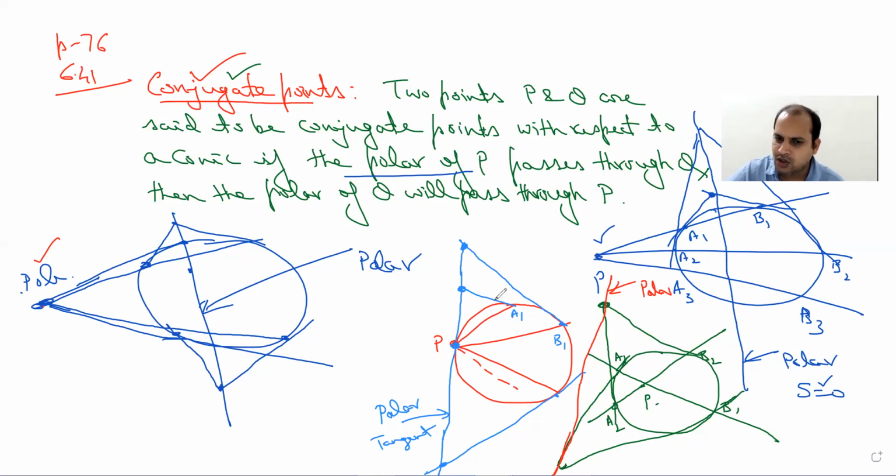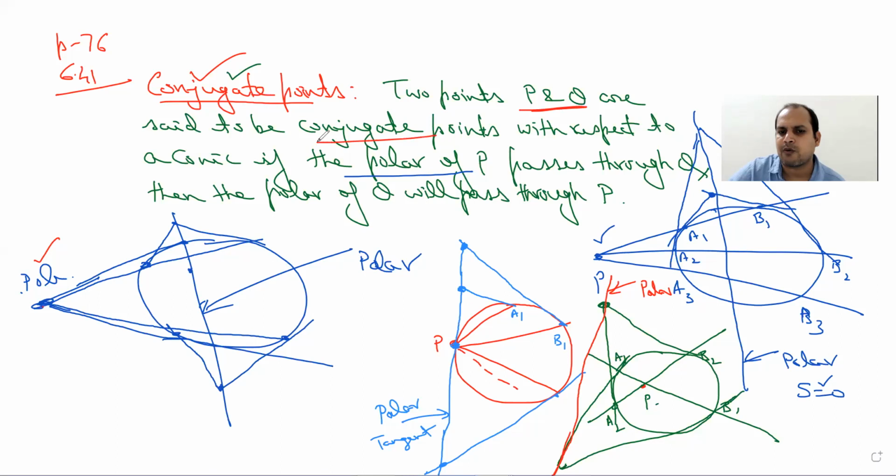I have taken a circle for explanation purposes, but in general it applies to a conic. If point P lies on the conic, then the polar and tangent will coincide. And if your point lies inside, then the polar is outside.